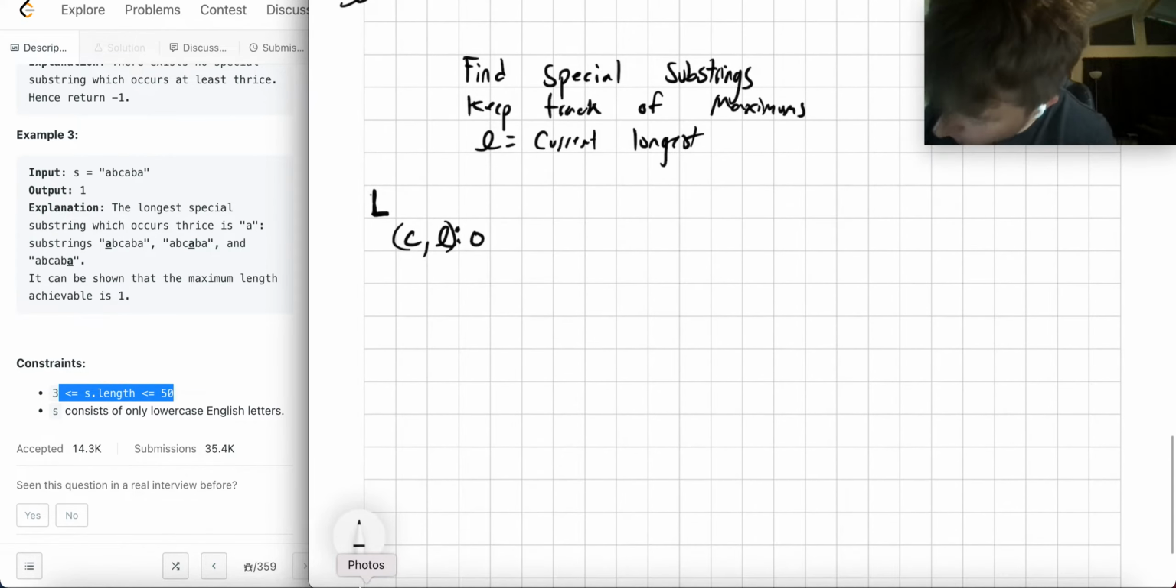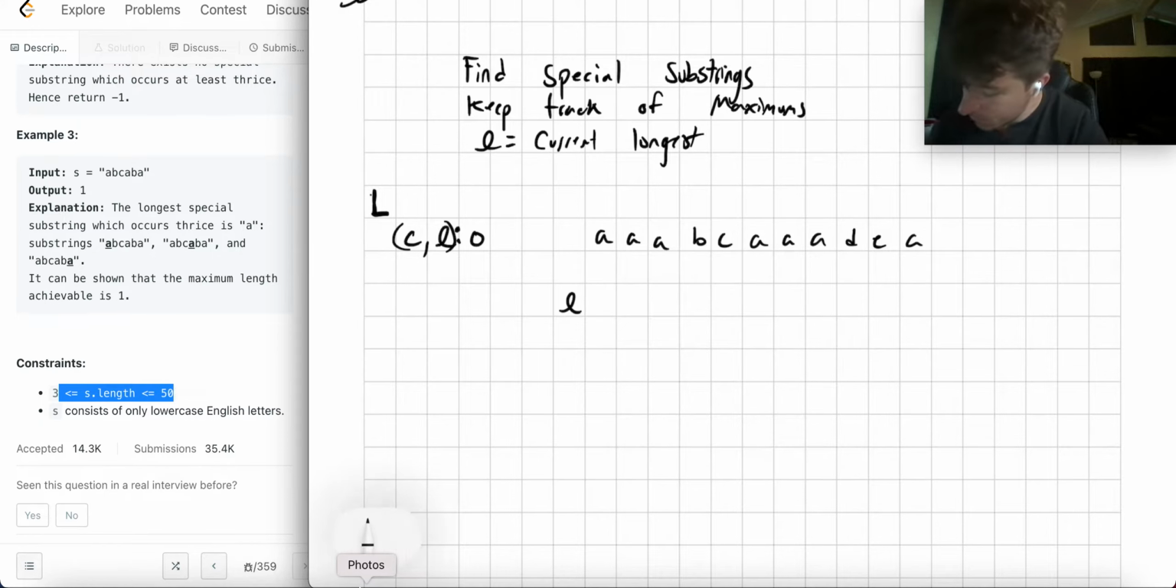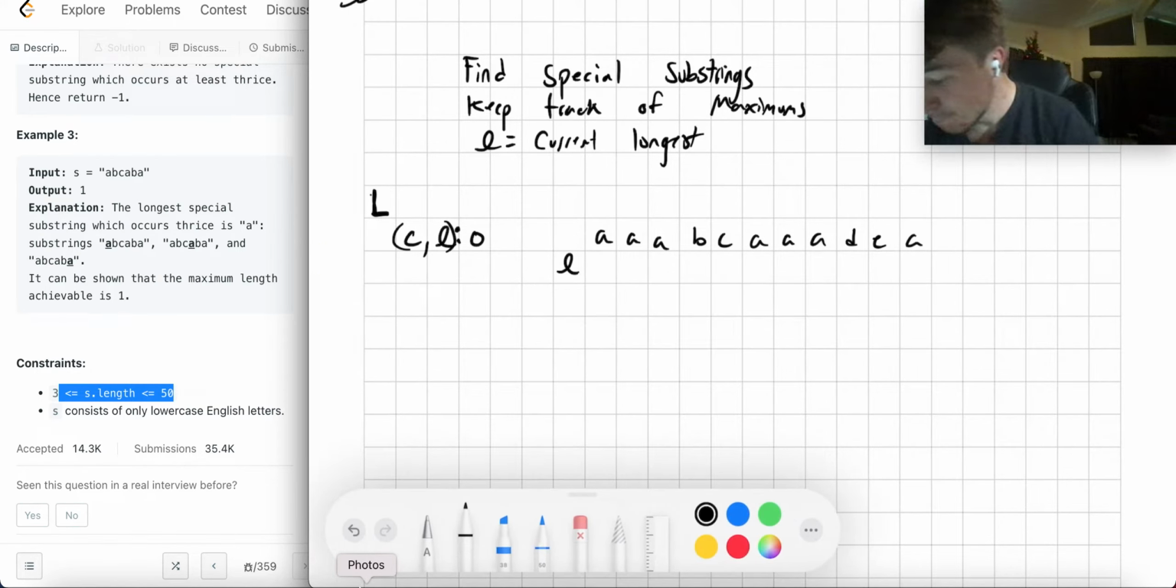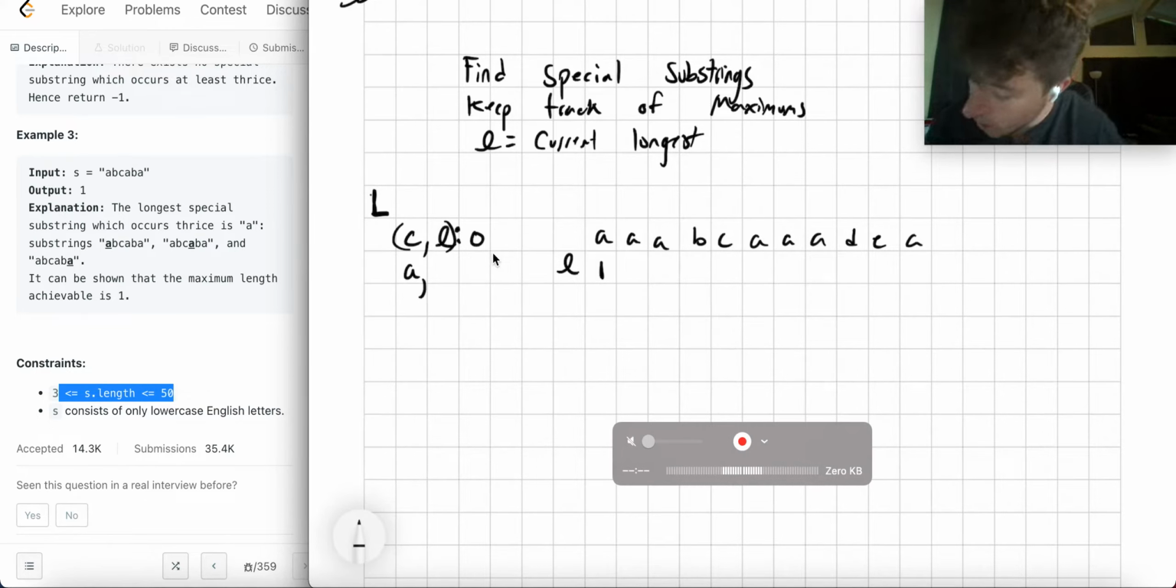All right. So if we had the example AAA, BC, AAA, DEA. All right. So I'll keep track of this longest here, and then I'll just start building through. So the first thing I see is an A, and my longest is going to start initially at 0, okay? So I'll say, okay, my longest is now 1, and I'll say A at my longest value L plus equal 1